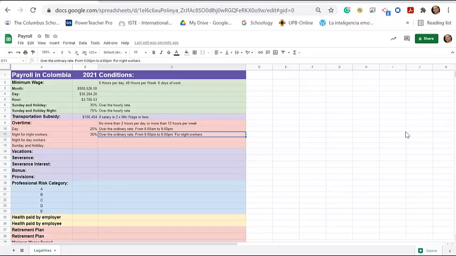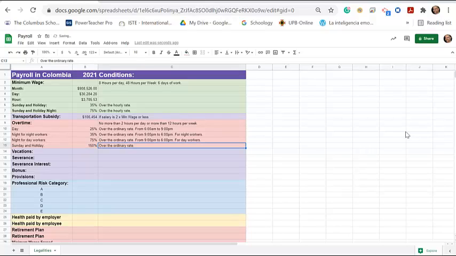If it is a night for a day worker, so normally this worker works during the day, and then you ask him to stay after 9 p.m., then you're going to have to pay them 75% over the ordinary rate, from 9 p.m. to 6 a.m. for the day workers. Now, if you are requesting this person to work on a Sunday or a holiday, then that's going to cost you. Why? Because it is going to be 150% over the ordinary rate.